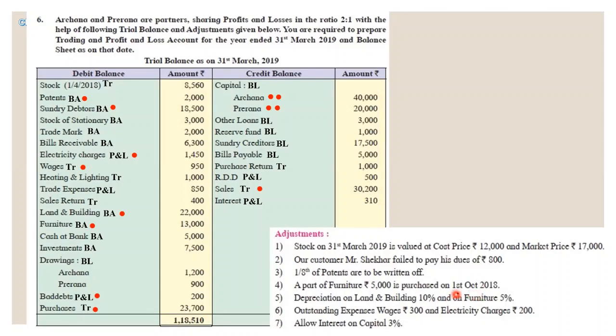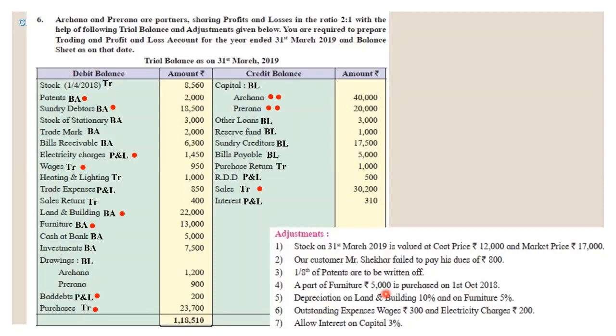So I have purchased furniture worth rupees 5,000 on 1st October 2018. So I will charge depreciation on 5,000 rupees for how many months? 6 months: October, November, December, January, February, March.